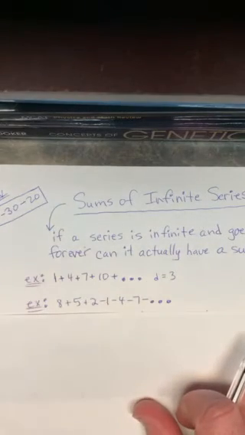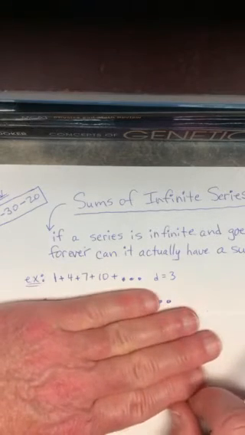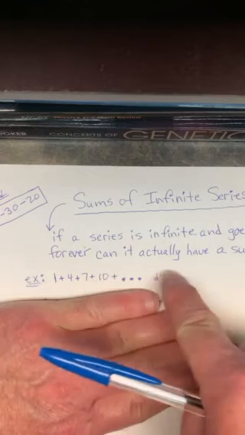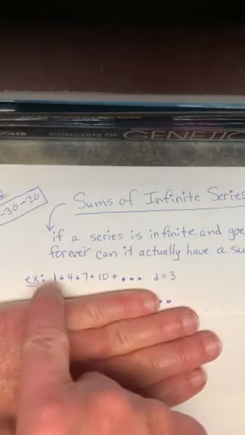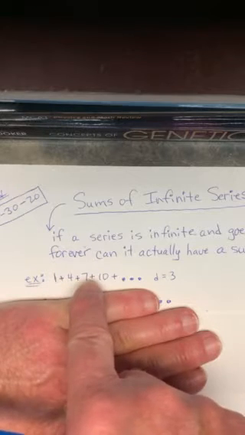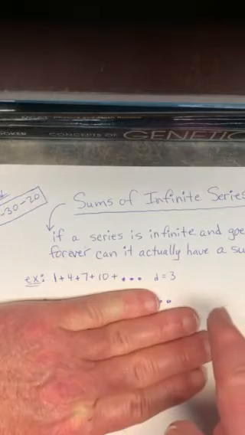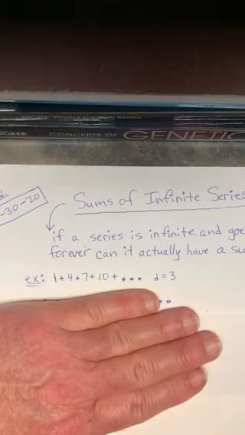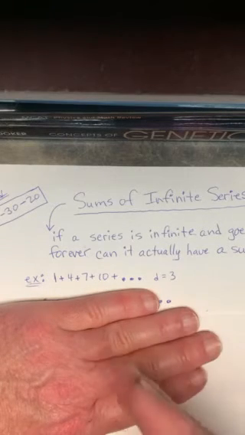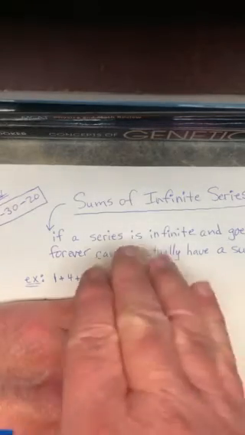It's in ascending order. If I said to you, okay guys, grab a calculator and add all the numbers in that series and tell me what you get. Well, obviously, 1 plus 4 is 5, plus 7 is 12, plus 10 is 22, plus 13 would be 35, plus, if I keep adding bigger and bigger numbers to that series, and I go forever, I'm never going to arrive at a sum, am I? Because each time I add a number, the answer just keeps getting larger. So that thing would be, quote, sumless.